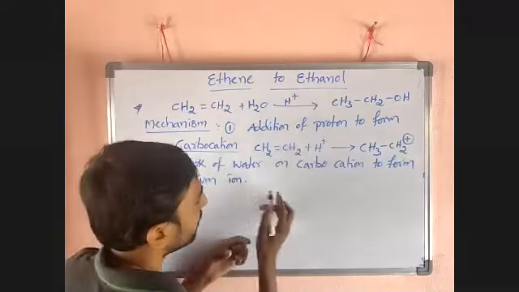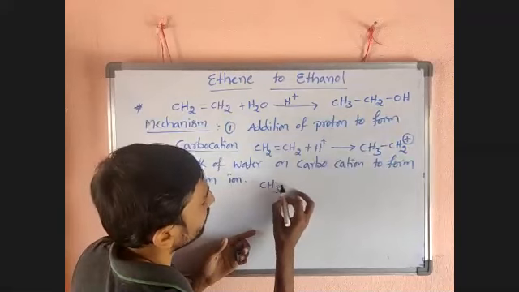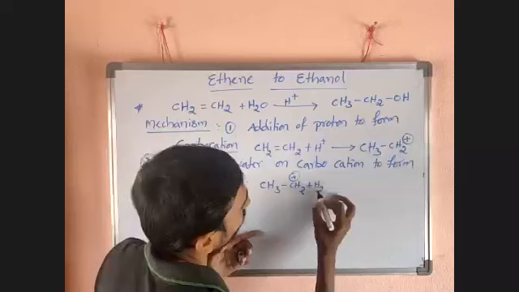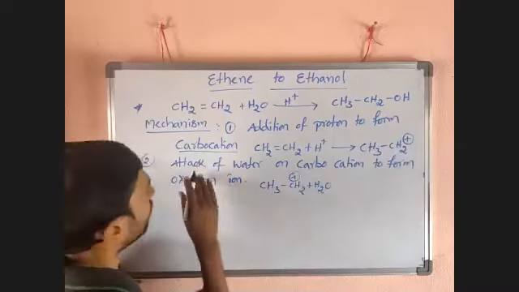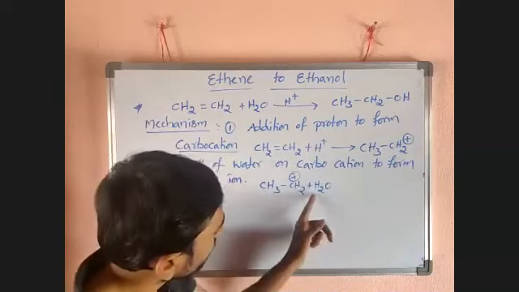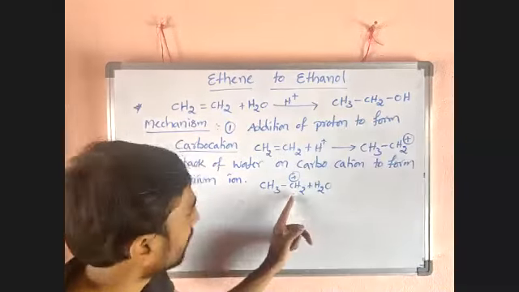Now the carbocation is what? CH3 bond CH2 plus. Then what do you have to add? Water. So what are we discussing there? Attack of water on where? Carbocation. Water can attack on the carbocation to form what?